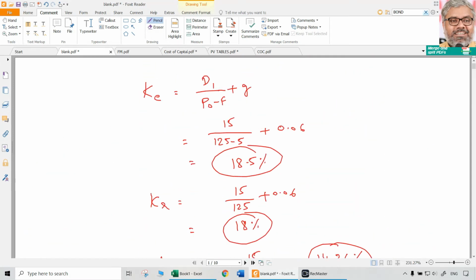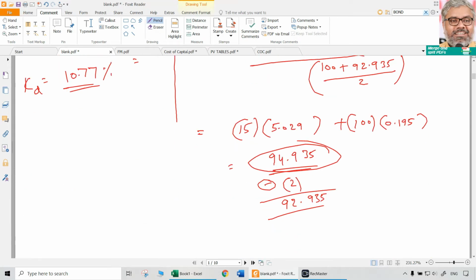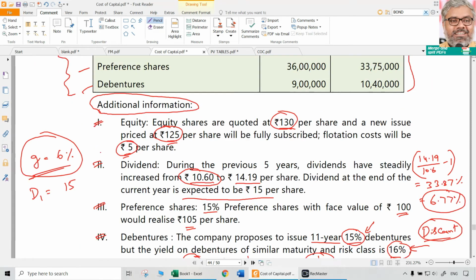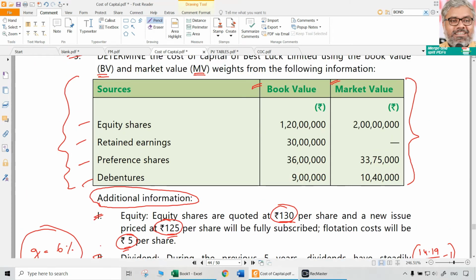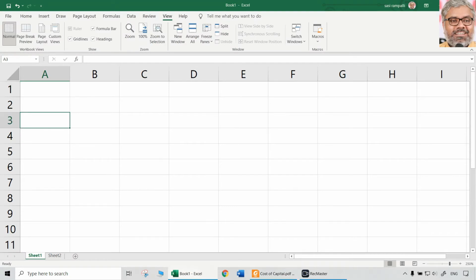So we have KE, KR, KP and KD also. Then all that we need to do is, using the book value weights and market value weights, compute weighted average cost of capital, which is a standard straightforward procedure. So what is the source of finance? What is the cost of capital associated with that? What is the weight? And what is weighted cost?